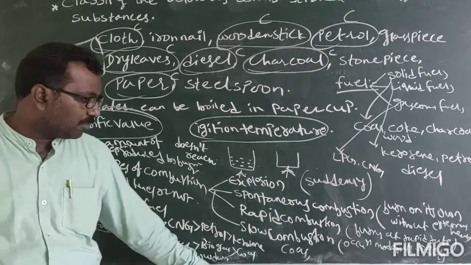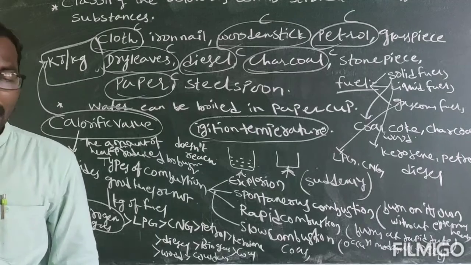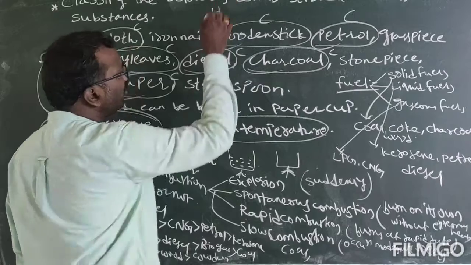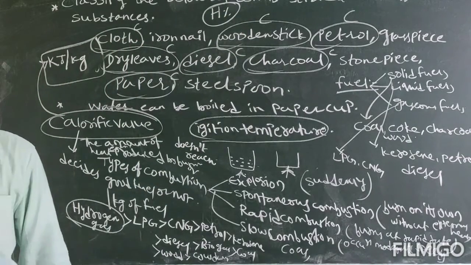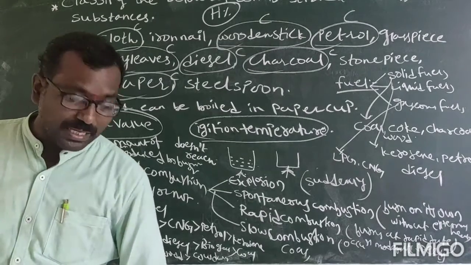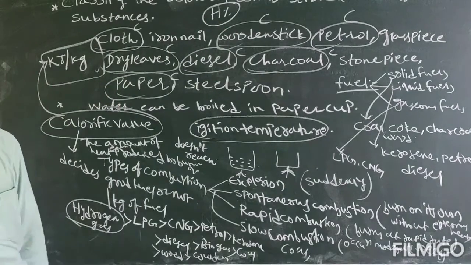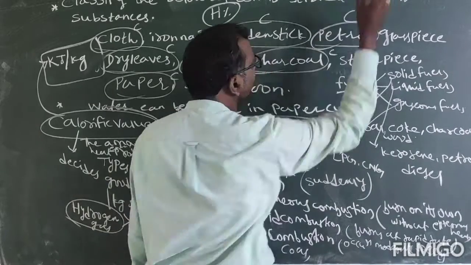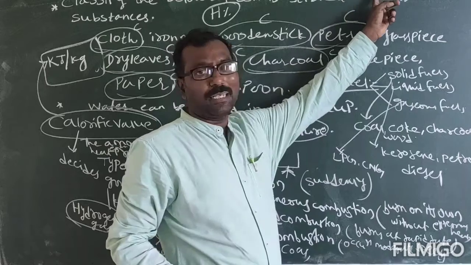So this is all about the calorific values. And in calorific values, for carbon and hydrogen, the fuel which has more percentage of hydrogen has the highest calorific value. Suppose you take CH4 and C2H6: in CH4 the ratio of hydrogen to carbon is 4 to 1, but in C2H6 it is 3 to 1.